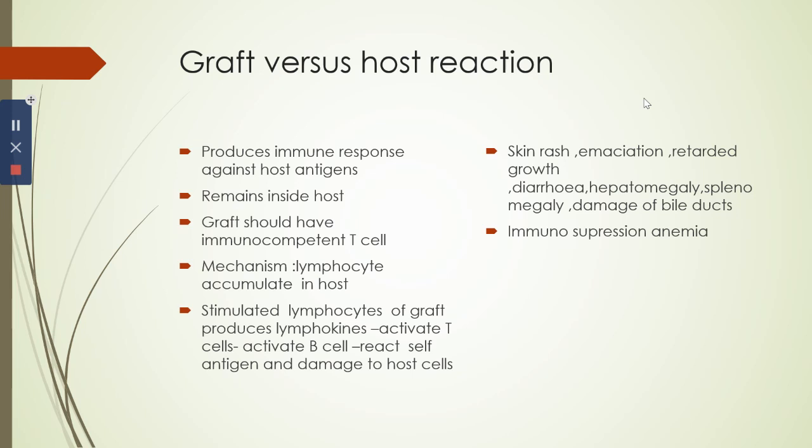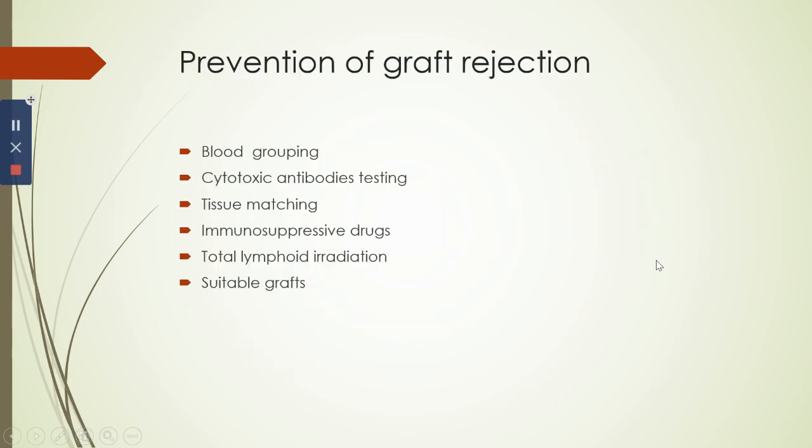In this, lymphocytes are activated. They'll accumulate in the host cells in the primary lymphoid organs, and it will start producing lymphokines. It will activate the T cells, then activate the B cells, and it will start reacting against self antigen and damage the host cell. The symptoms are skin rash, emaciation, retarded growth, diarrhea, hepatomegaly, splenomegaly, damage to bile ducts. This leads to immunosuppression and anemic conditions.